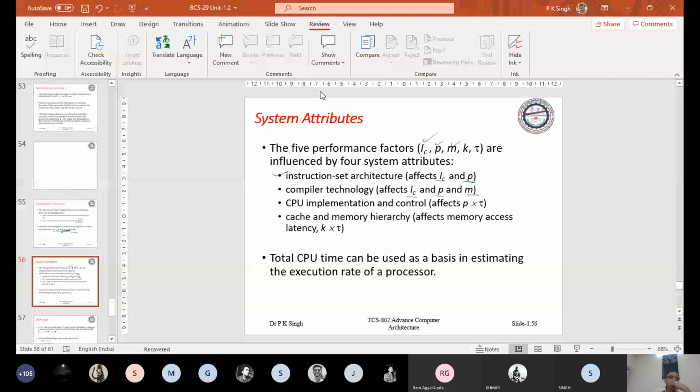In a CISC machine, the compiler can perform a complex operation with a single machine instruction. But in a RISC machine, you need several instructions to realize that operation. So the compiler will generate more instructions for the RISC machine and fewer instructions for the CISC machine.